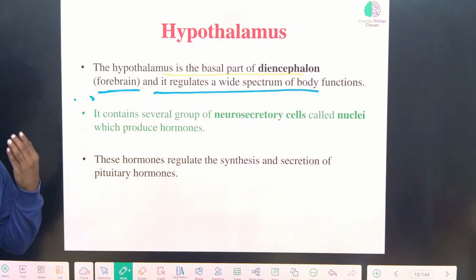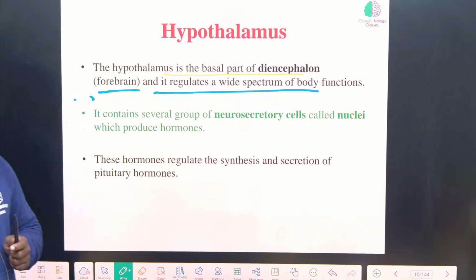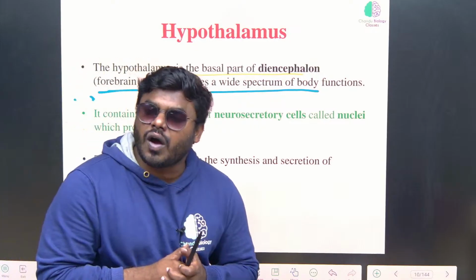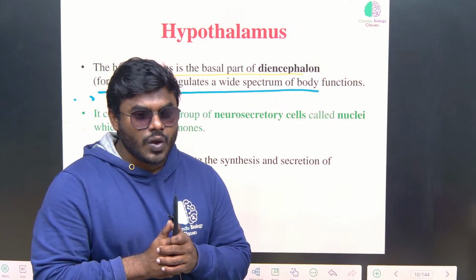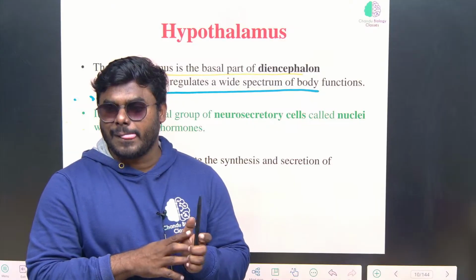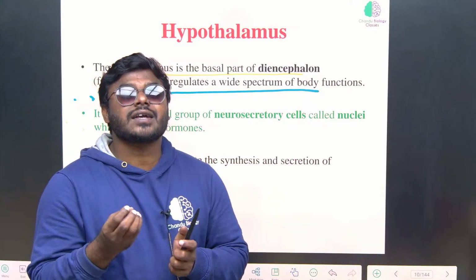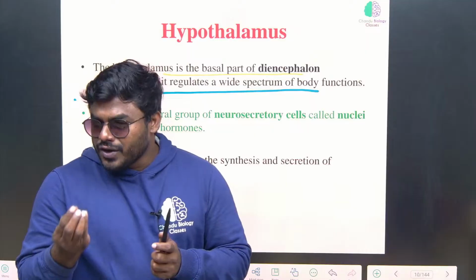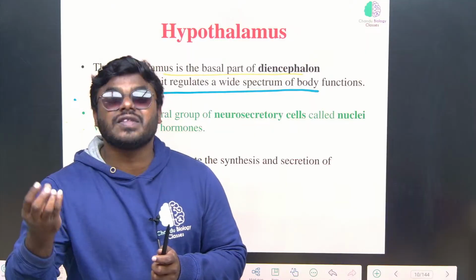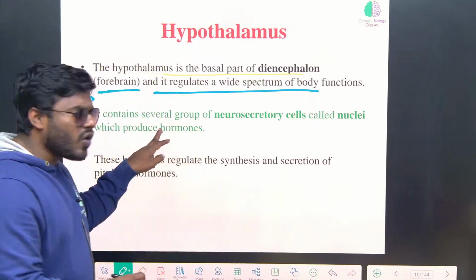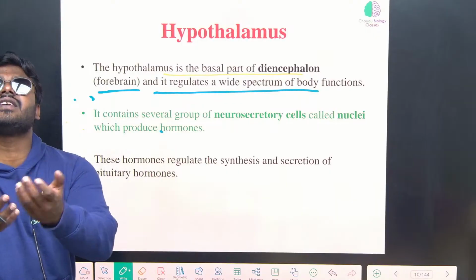See, a very good question you have to understand. Can I use the words 'neuron secretes hormones'? What is the function of a neuron, Ayesha? What is the function of a neuron? Action potential. Correct? A neuron is involved in the conduction of impulses. Neurons are never involved in synthesizing hormones.